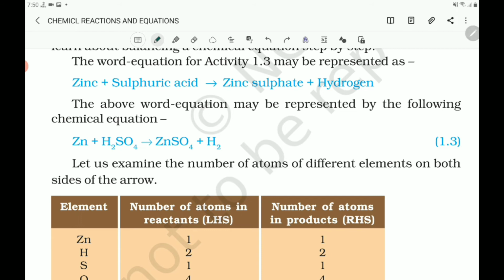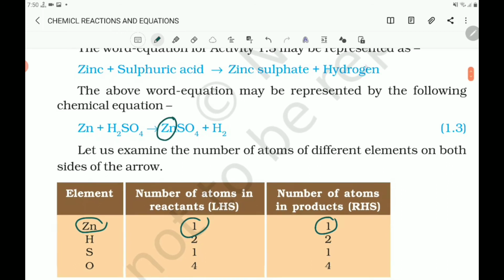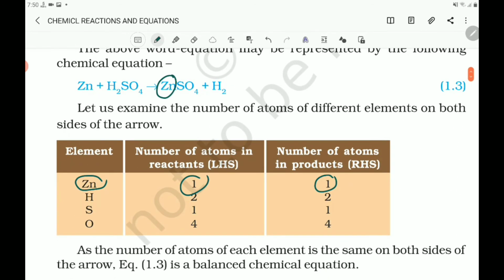See here, zinc. First zinc, one atom is there, only one atom. And on the product side also one atom is there. Zinc, the number of atoms on both sides is the same here. Next, hydrogen, 2 atoms and 2 atoms. On the reactant side 2 atoms are there, and the product side also 2 atoms.